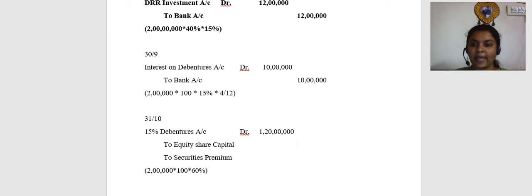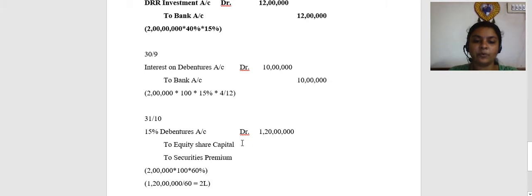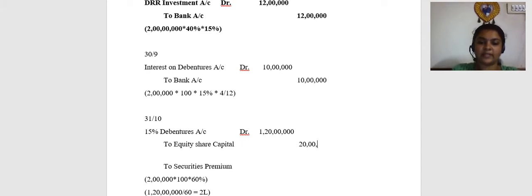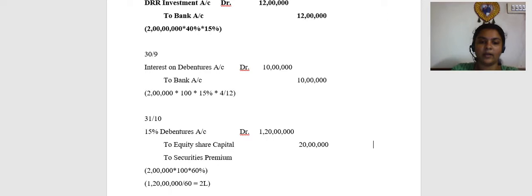Correct? 1 crore 20 lakhs divided by 60. So the number of equity shares is going to be 1 crore 20 lakhs divided by 60, which is 2 lakhs. So what will be the face value? The face value is going to be 2 lakhs into rupees 10, which is 20 lakhs. And the premium is going to be the remaining amount of 1 crore.